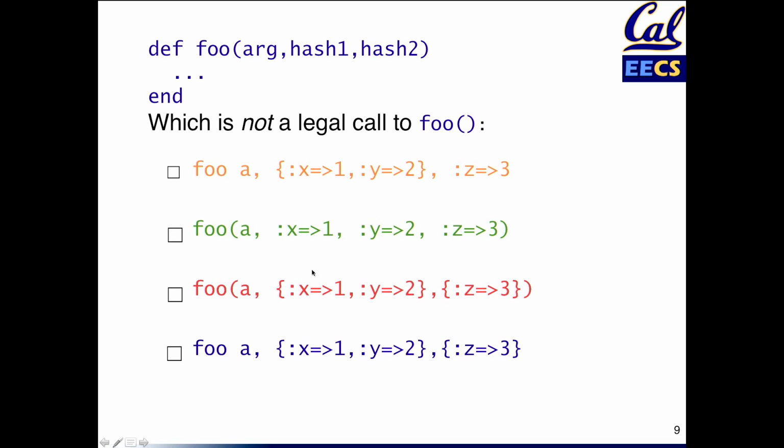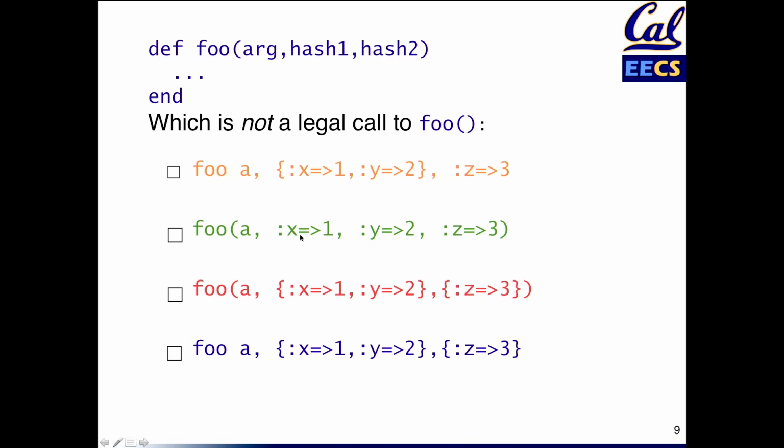That's totally fine. Likewise here, this third choice is basically the same, except that I've chosen to include the optional parens around the arg list. And in this last example, I've omitted the parens, but I've got braces around both the hashes. So in all three legal parses, there's no question about where one hash ends and a different hash begins, whereas